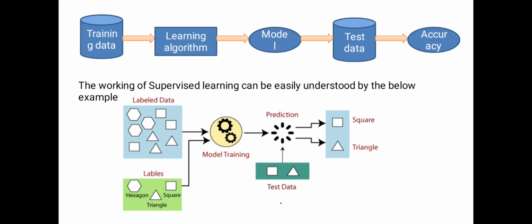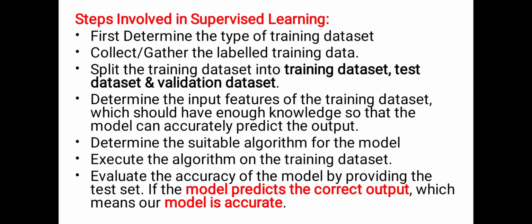We are giving three types of inputs: hexagon, square, and triangle. Each diagram, or each picture, is labeled with its name. It is given to the model for training, and in testing it is used to predict whether it is a square, a triangle, or a hexagon, and then it can be used in real-time applications.